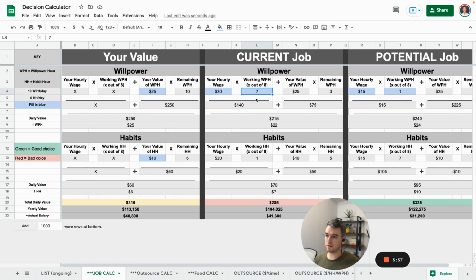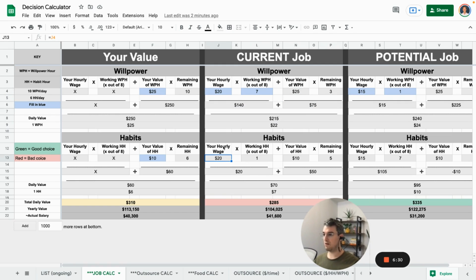So if you're at a typical job, it's probably going to require 6 or 7 hours of willpower out of the total 8. So this times your hourly, that price, and then the remaining from the 10 hours minus however much your job costs, is the remaining at your value. So at your value gives us this, right? That gives us our willpower value of the day.